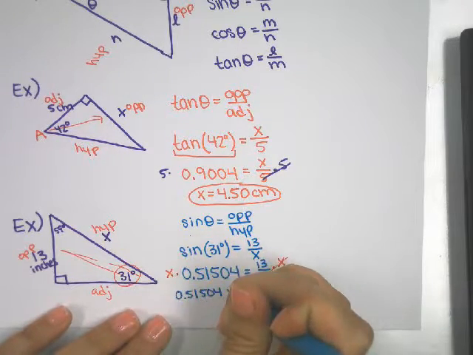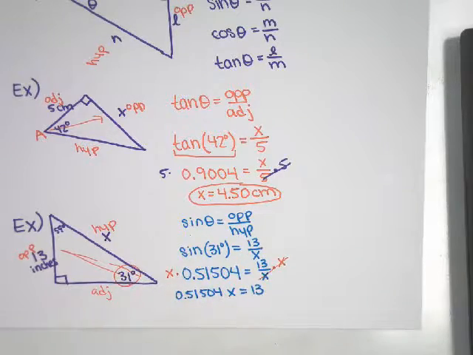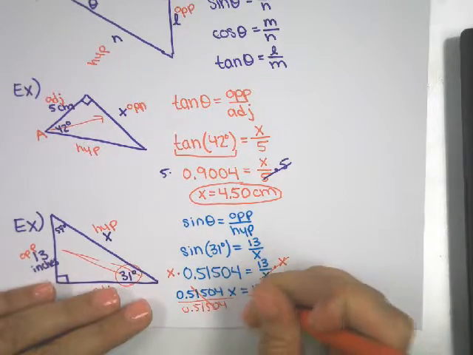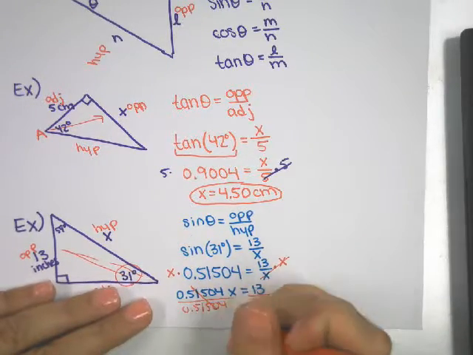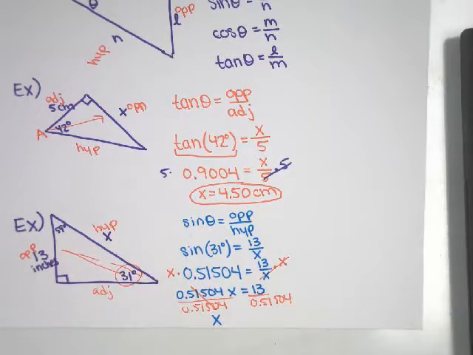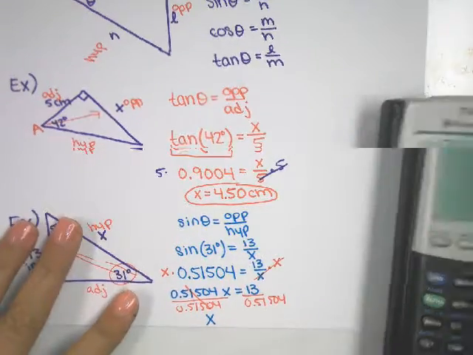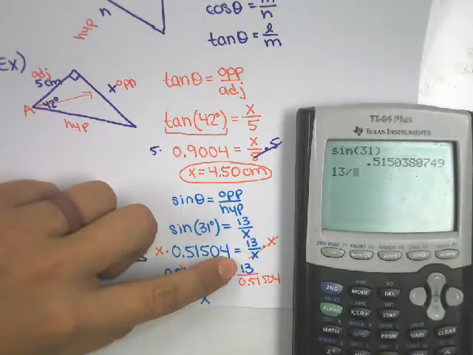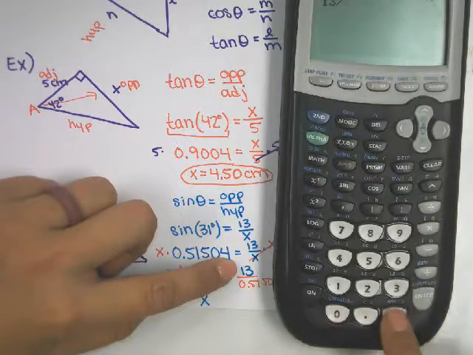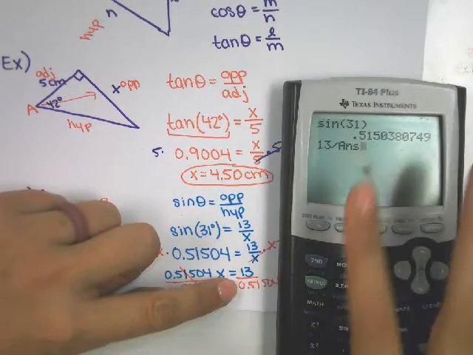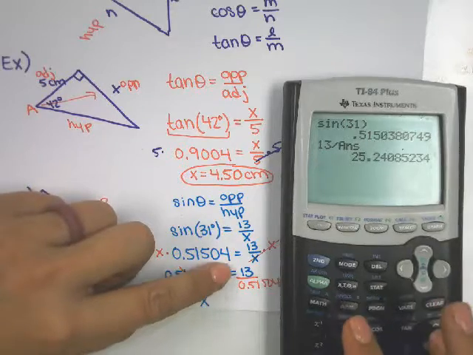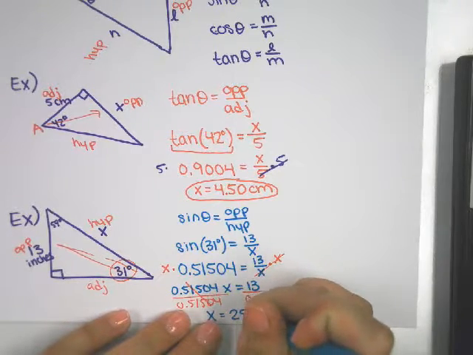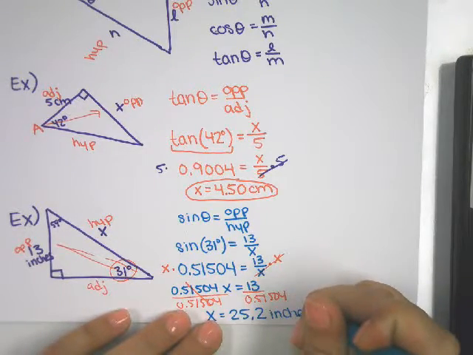So now we have this equals 13, and we can divide our decimal value off to get x by itself. Once again, we had to round to write this number down just to save time and space, but it's right here. So whenever I do 13 divided by, use your second answer. It keeps that decimal from being rounded and gives you a little bit more precise answer. So x here, to 3 sig figs, would be 25.2 inches.